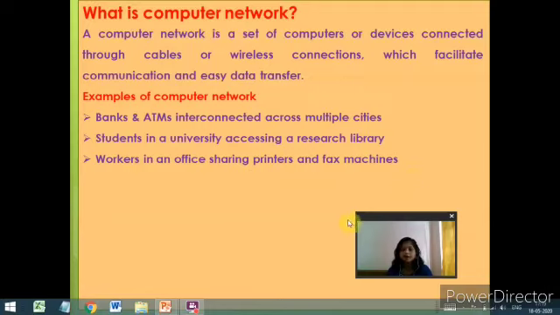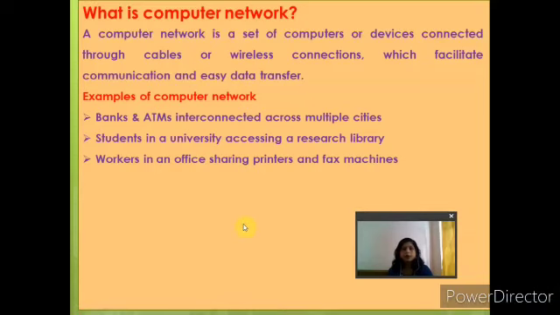I will give the live example which you are using in our computer lab. You must have seen, whenever you are going to computer lab, one CPU is shared by 4 computers. But all the 4 students are getting the benefit as if they individually work on that computer. That means that CPU is shared by all the 4 computers, or 4 persons can use that one CPU at a time. So these are the advantages of network, where devices also we can share, we can easily transfer data.